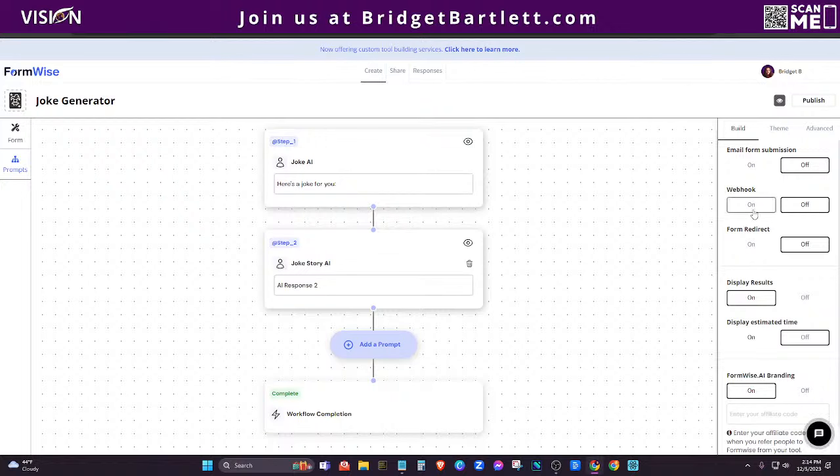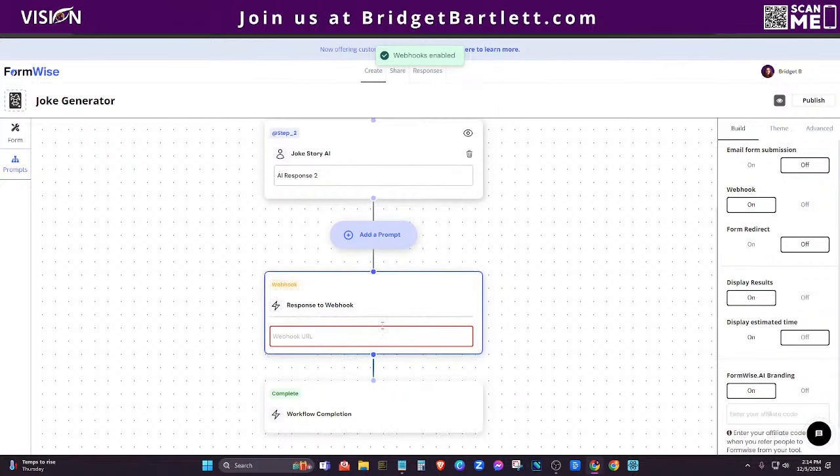Now, I wouldn't use this personally, but I can see how it would be important to some people to have that ability. Now, I definitely will utilize the webhook for sure. If you just toggle that on, you see that it adds a step here in the prompt where we want to send that webhook over. And since I'm using HighLevel, I'm going to use one of the incoming webhooks from HighLevel, so I don't even need an additional tool there.